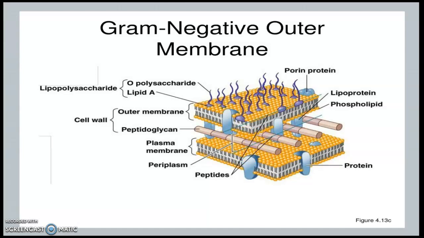So just recall, based on the amount of peptidoglycan present, they are classified as gram positive and gram negative. Gram positive bacteria contain thick peptidoglycan, whereas the gram negative bacterial cell wall contains thin peptidoglycan. Gram positive cells contain teichoic acid and lipoteichoic acid. Gram negative cells are devoid of teichoic acid and lipoteichoic acid. Gram positive organisms don't contain LPS, whereas gram negative organisms contain lipopolysaccharide.